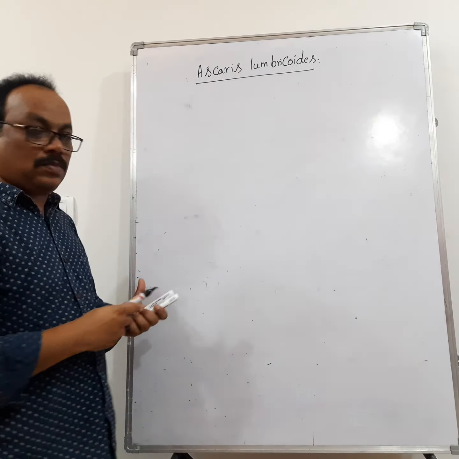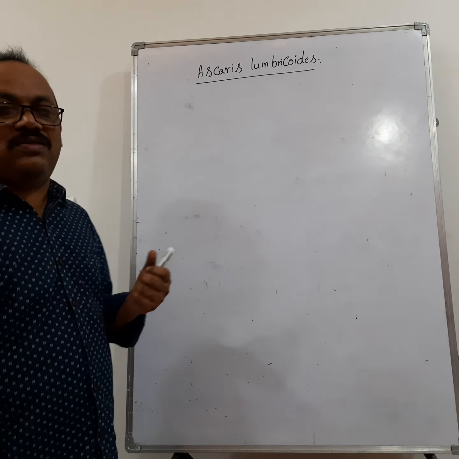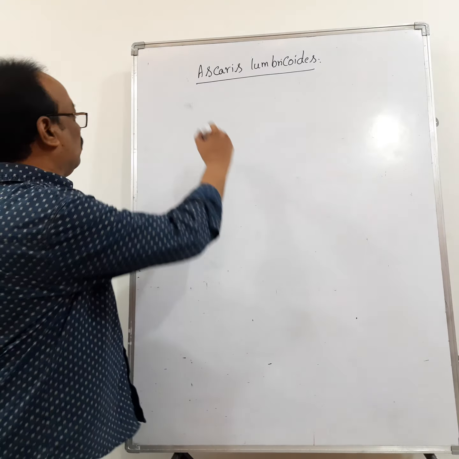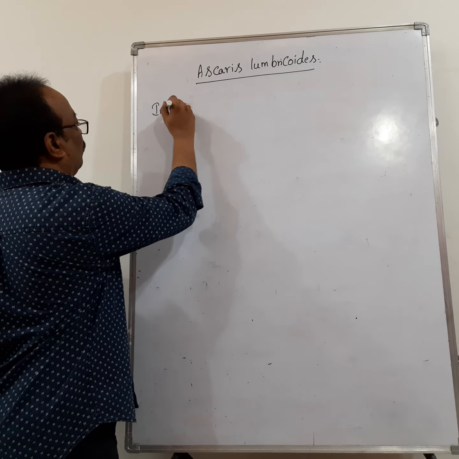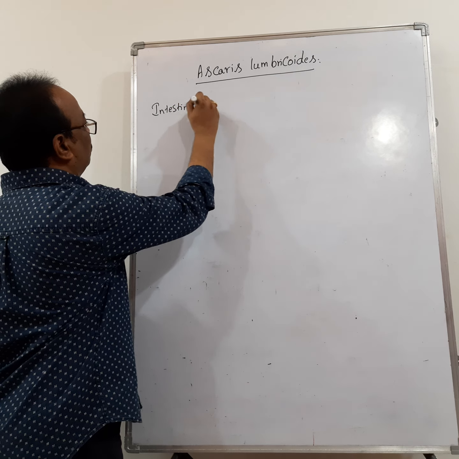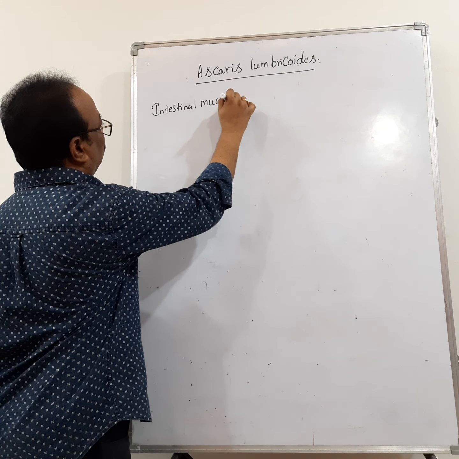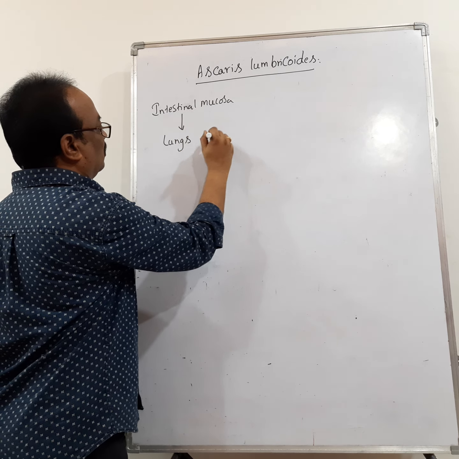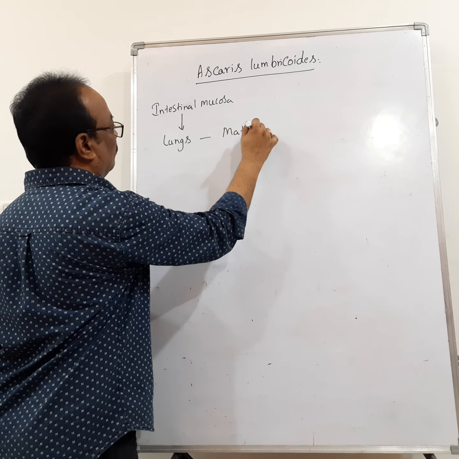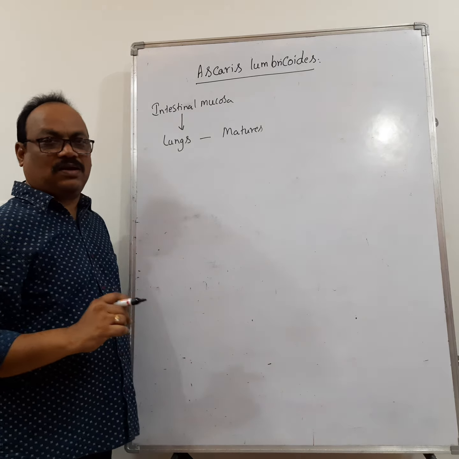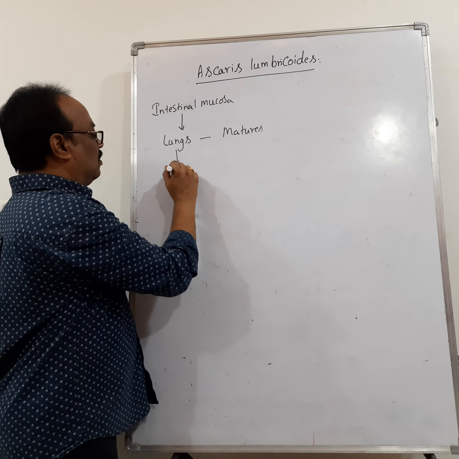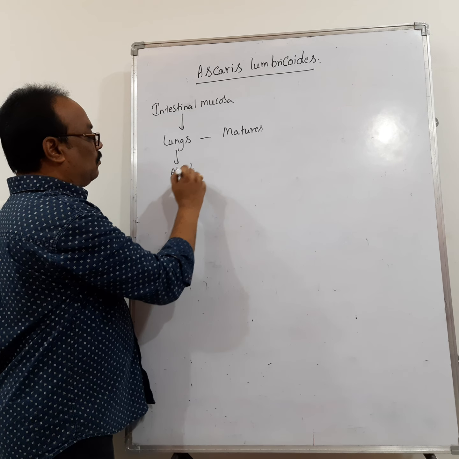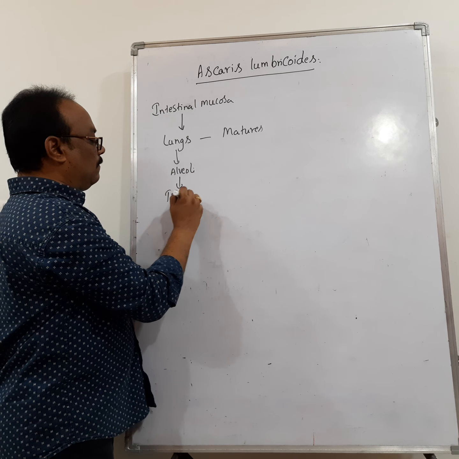Okay. Right, we'll see the flow chart of how this parasite is traveling. So from the intestinal mucosa, it is reaching the lungs. Inside the lungs, it matures. Maturation of the parasite occurs in the lungs. From the lungs, alveoli. From alveoli, trachea.